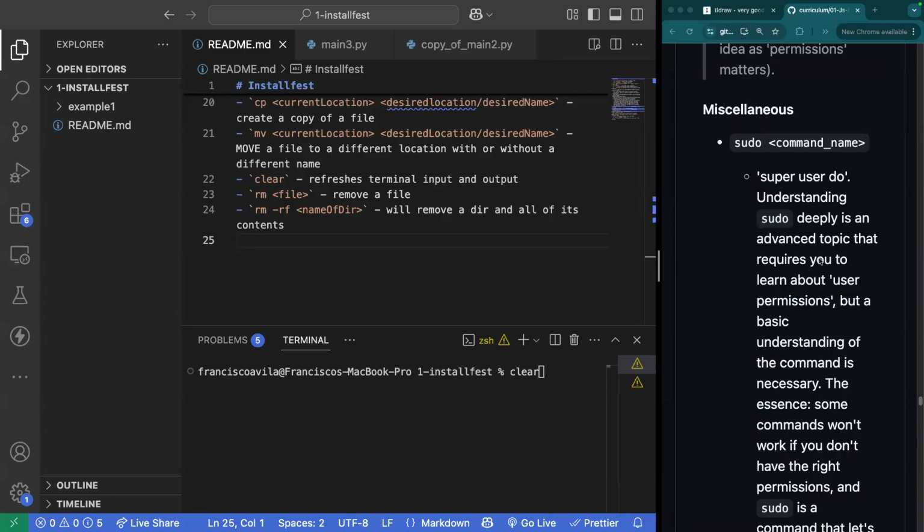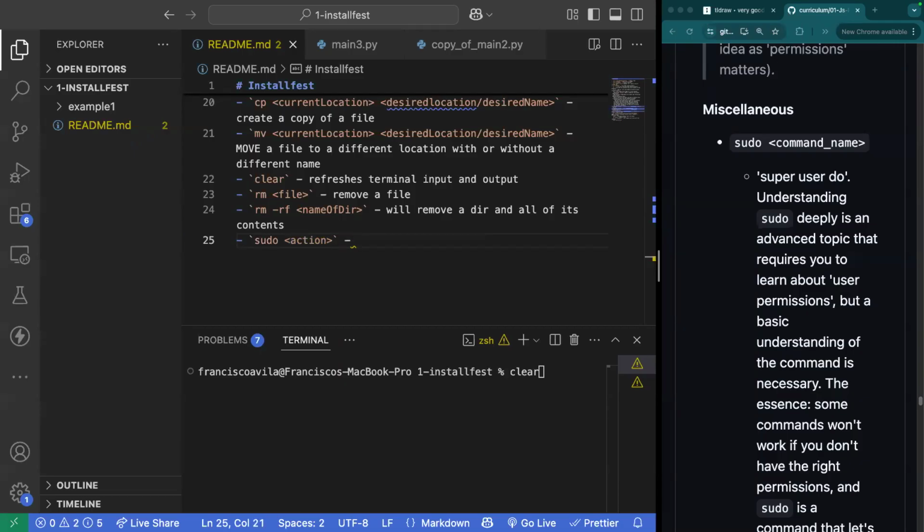Whenever you're trying to install new things onto your machine, or you're trying to execute something that will force write files into your machine, or you're trying to change permissions for a specific file so that it can actually execute its function correctly, it may ask you to give it the appropriate permissions. Now, in order for you to give any file the appropriate permissions, you may need to execute something called sudo, which stands for super user do, and then follow it with the command that you were trying to execute.